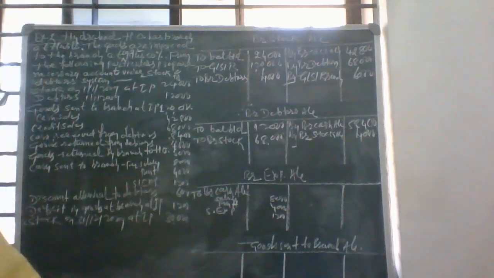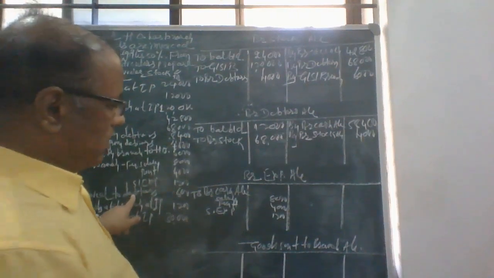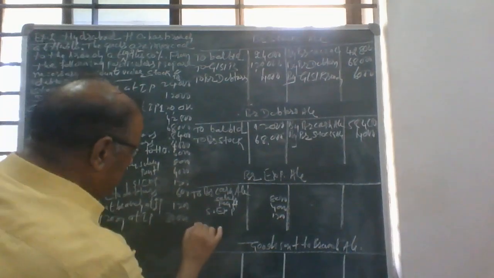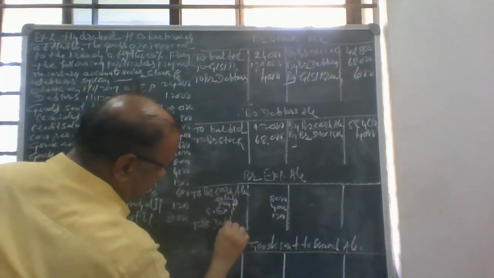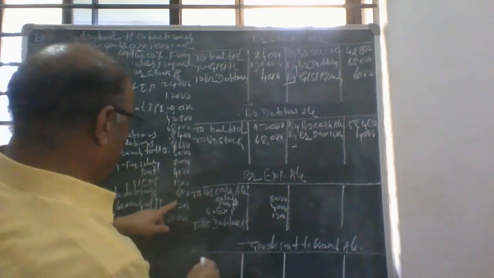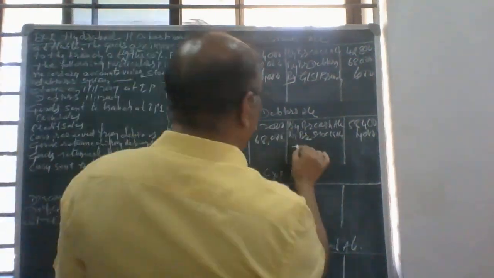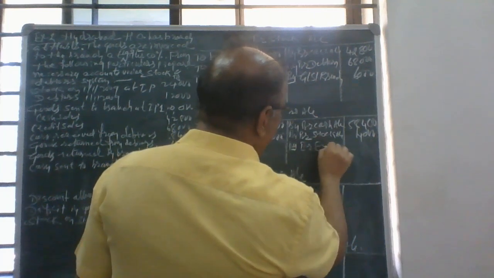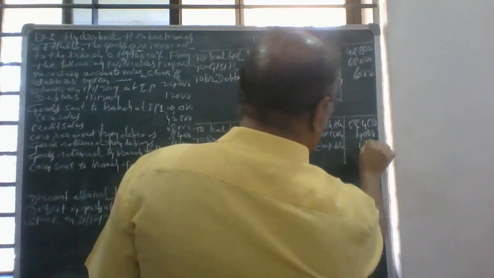Then another one is discount allowed to debtors. Branch expenses account debit to branch debtors account, 1,600. Branch debtors account credited by branch expenses account, 1,600.